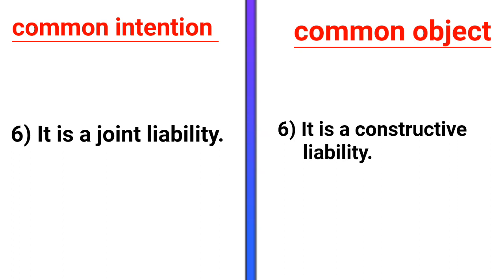For example, if 20 people come along with the object of a peaceful protest, if out of these 7 people are involved in riots having the object of unlawful assembly, that will not make the remaining 13 people liable for the riots, as they did not have the common object and they were also not aware of the riot.